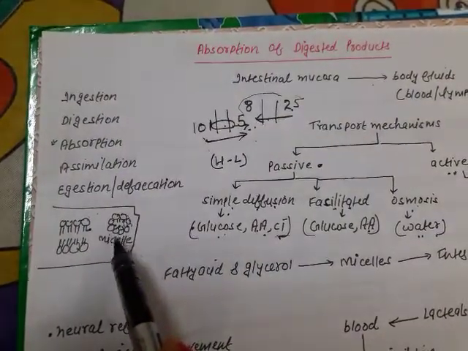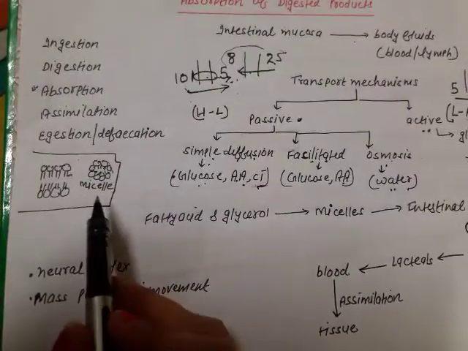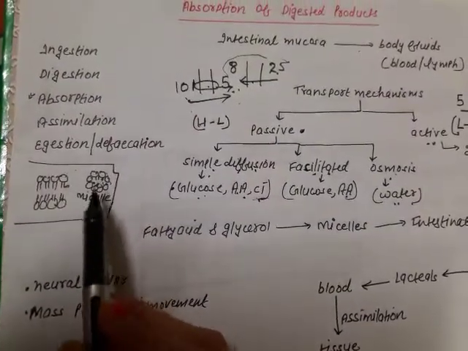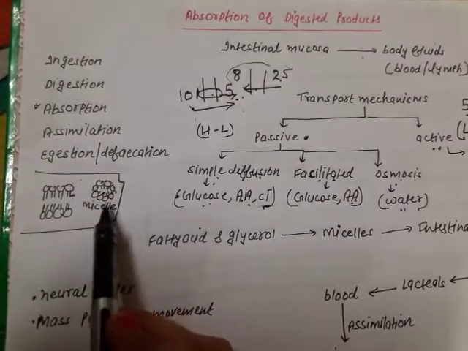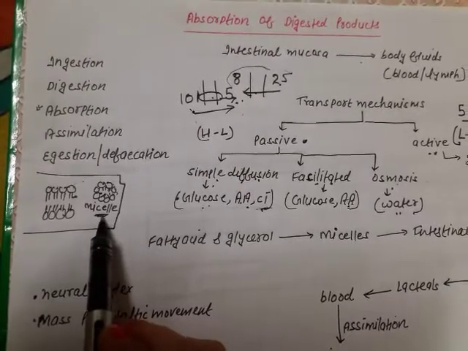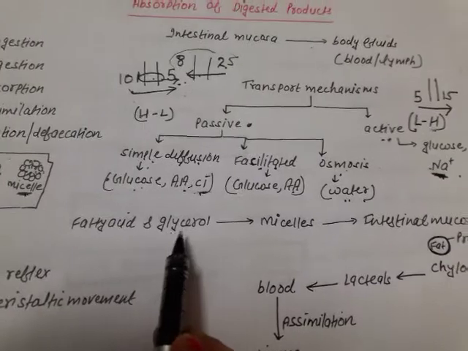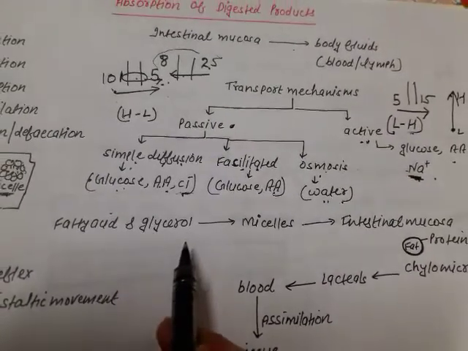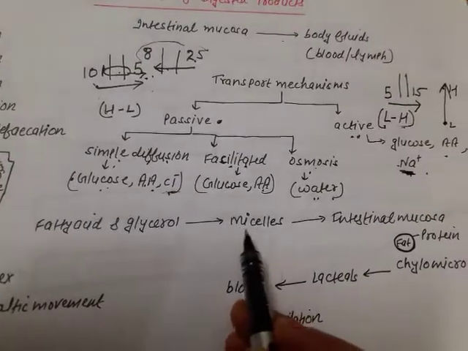These fatty acids will form a small fat droplet, and this fat droplet is called a micelle. Now this micelle is a little bit soluble. So these fatty acids and glycerol will form small fat droplets called micelles,